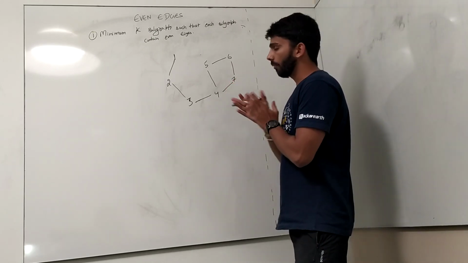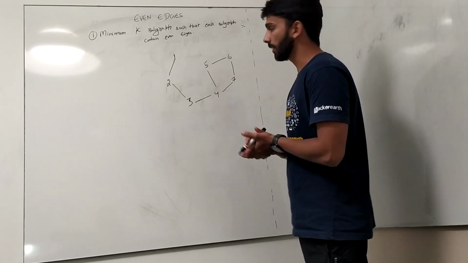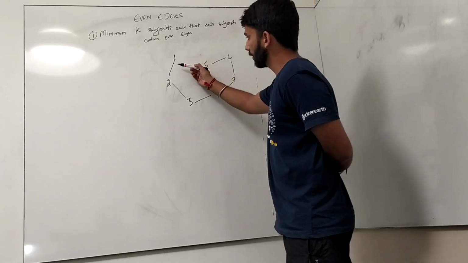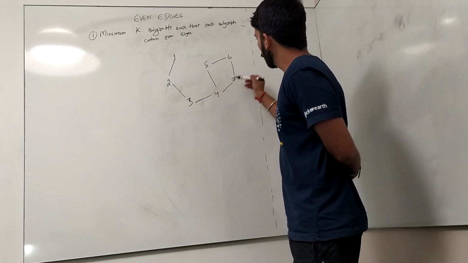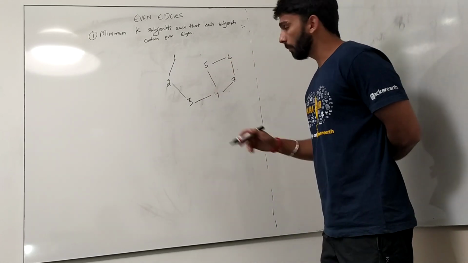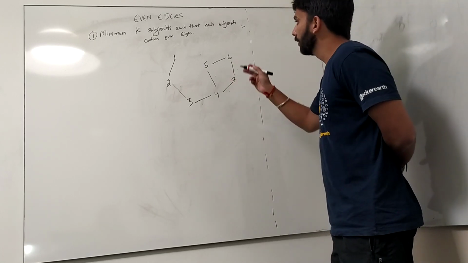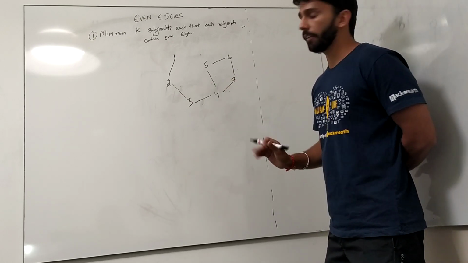So in this question, what do we need to think? Suppose that we start with this graph. First we calculate the number of edges in this graph. 1, 2, 3, 4, 5, 6, 7. Okay, so 7 edges are there. It means that we need to divide it somehow such that every subgraph contains only an even number of edges.